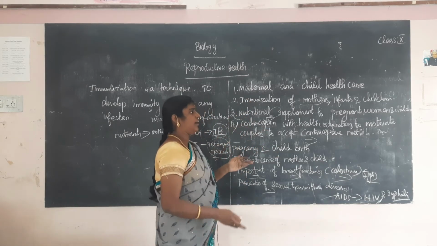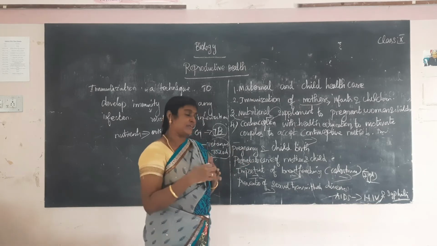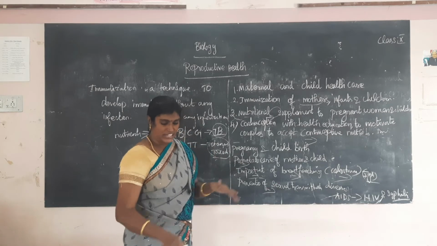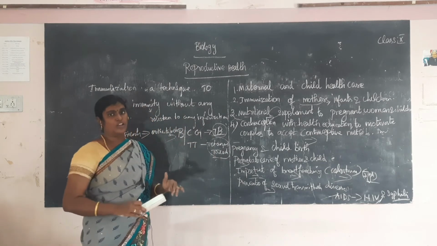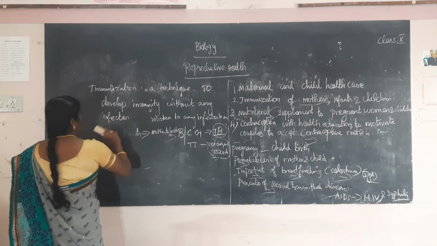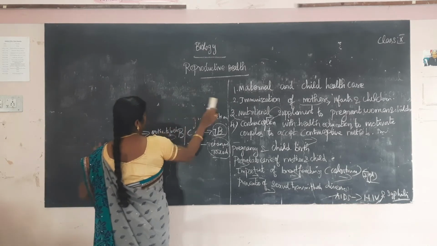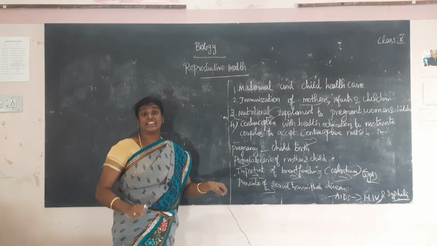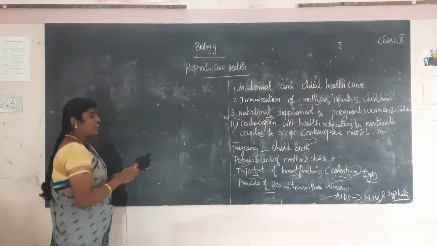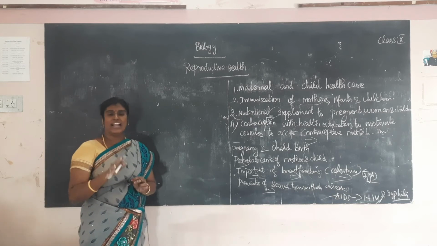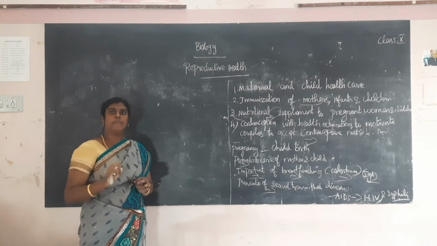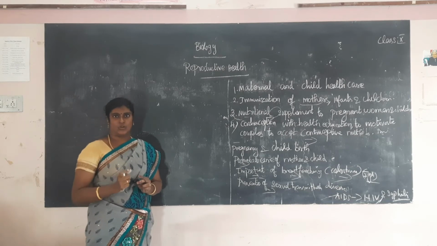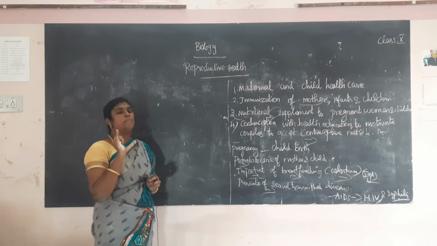And contraception, to motivate the couple to accept contraceptive methods. And breastfeeding is very important. Next, what is contraception and what are the methods? Contraception is one of the birth control methods. It can be divided into 4 methods: barrier method, hormonal method, intrauterine devices, and surgical method. Let us see one by one. The first method, barrier method.